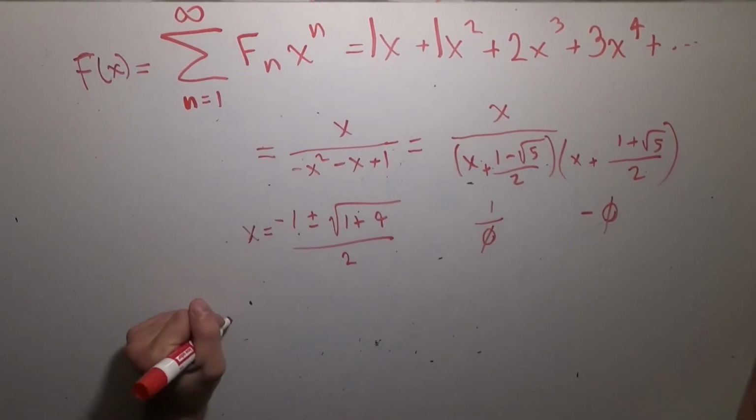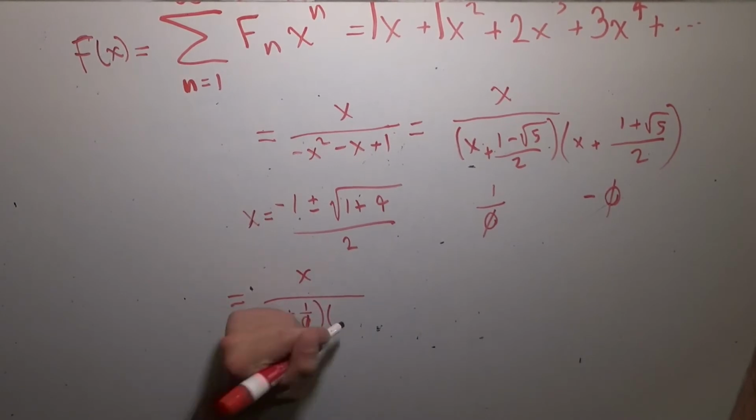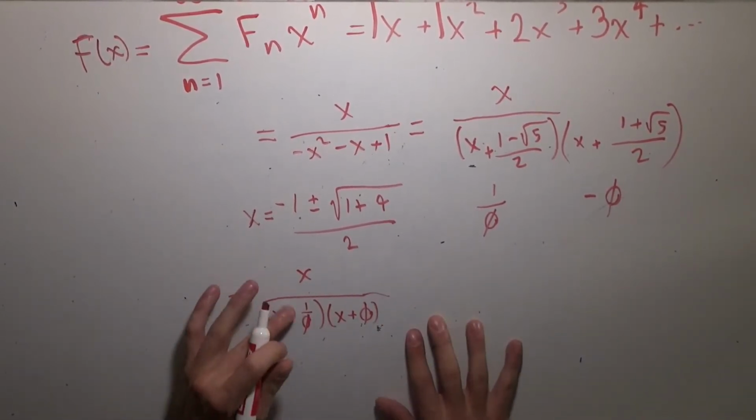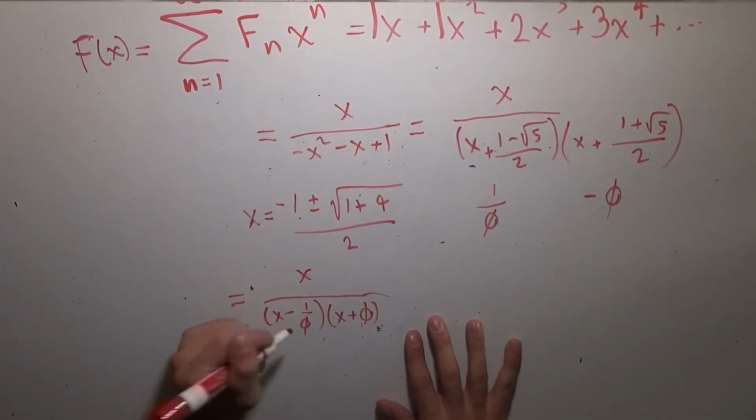Which means we can rewrite this function, capital F of x, as x over x plus 1 over phi times x minus phi. Sorry, that should be minus 1 over phi. So the zeros are 1 over phi and minus phi.